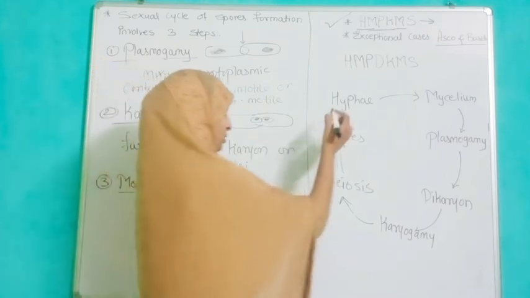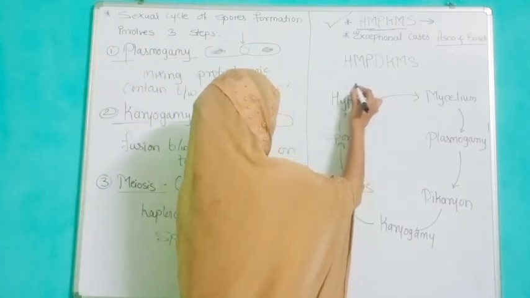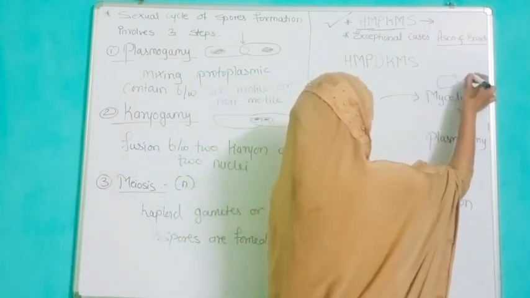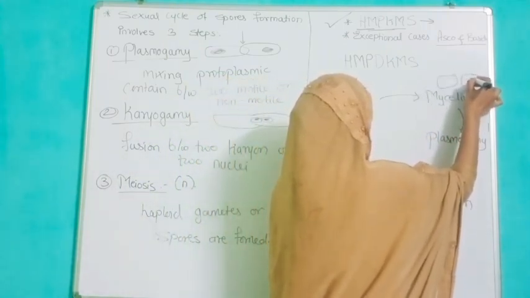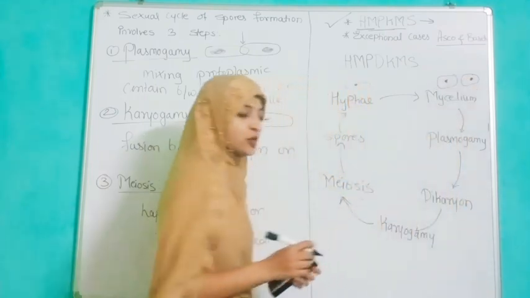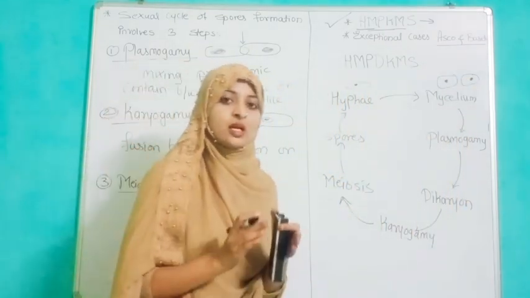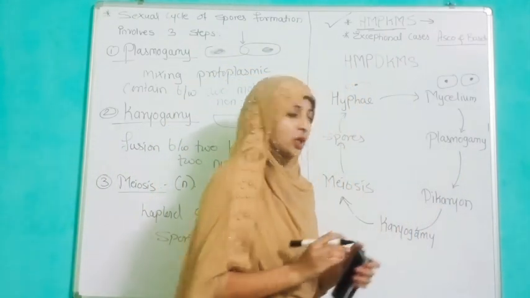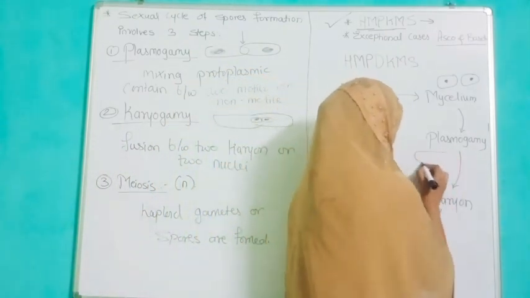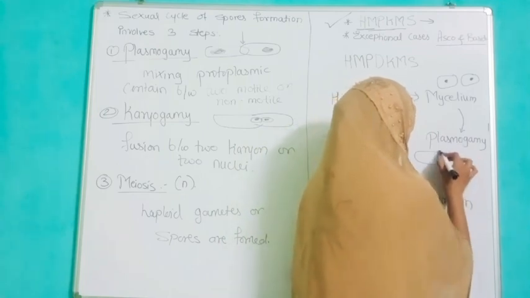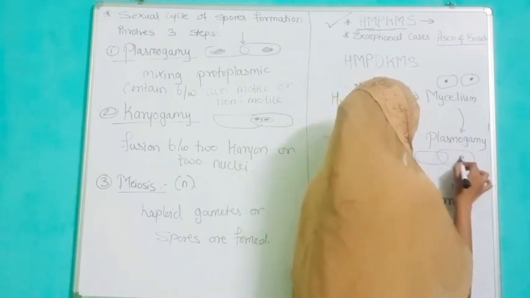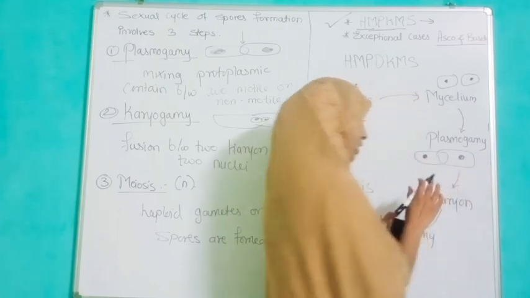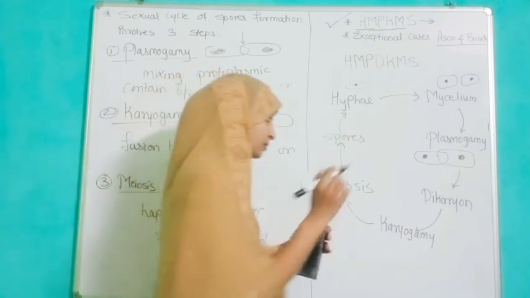As we have seen, there is a hyphae, then mycelium, and branches are formed, with two cells. In plasmogamy, they mix their protoplasmic content but not the nuclear material. So we can see here the structure: protoplasmic material is fused and the nuclei are separated.